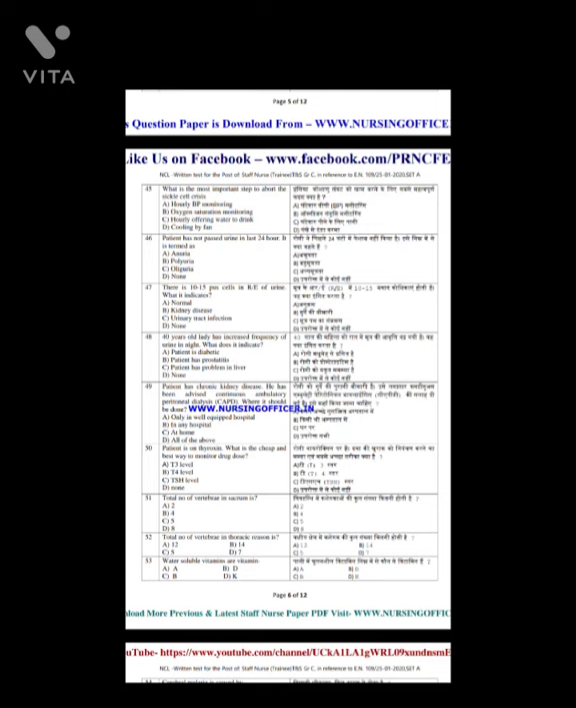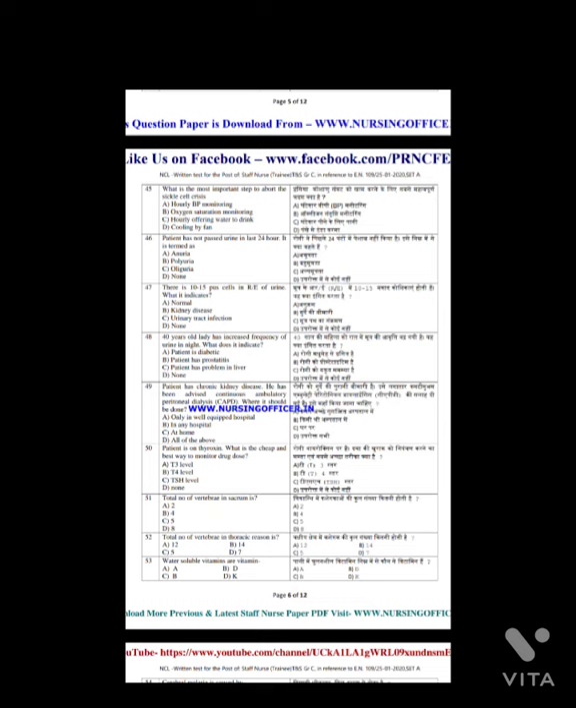Question number 47. There are 10 to 15 pus cells in routine examination of urine. What does it indicate? And the answer is option C, urinary tract infection. Question number 48. A 40 years old lady has increased frequency of urine at night. What does it indicate? And the answer is option A, patient is a diabetic.